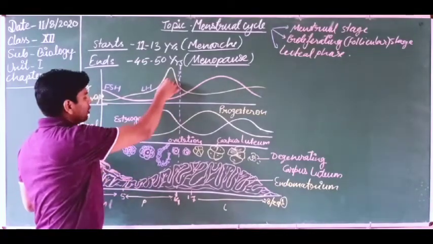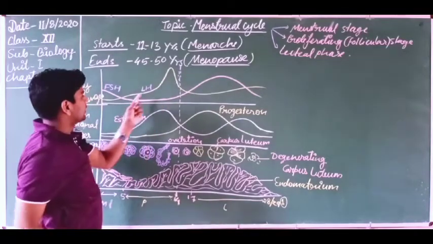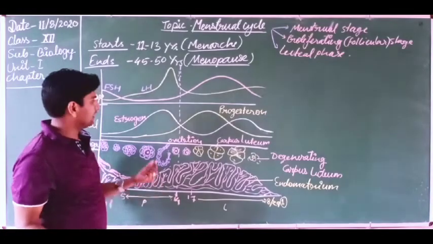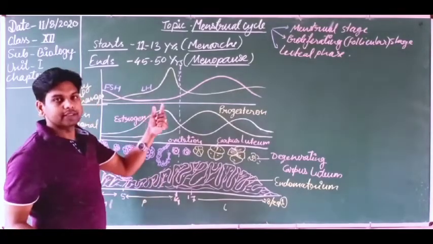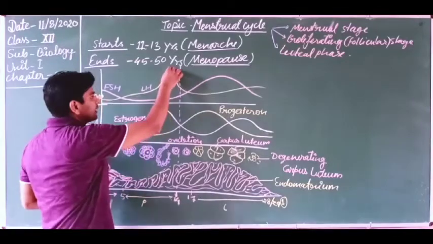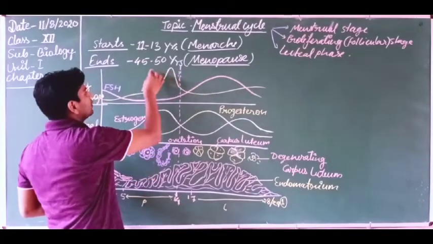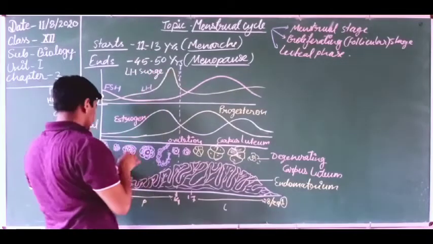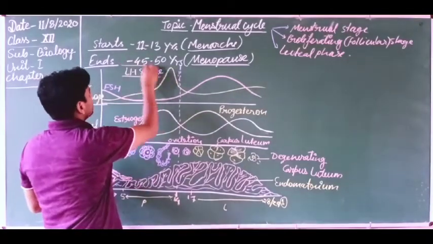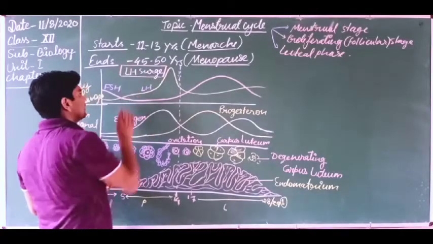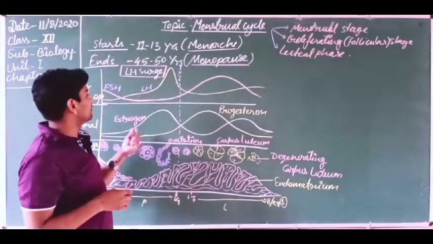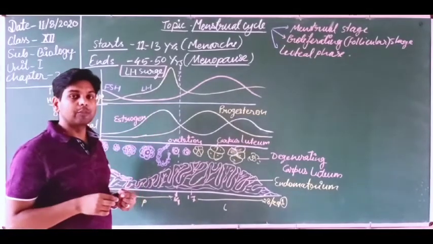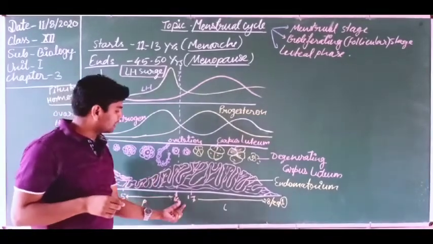So these two hormones, estrogen and LH, just before the 14th day increase too much. That is why this increase of the LH hormone is known as the LH surge. LH surge, very very important, dear students. What is the LH surge? It is the immediate rising of the luteinizing hormone in the blood of a human female at the time of the 14th day.